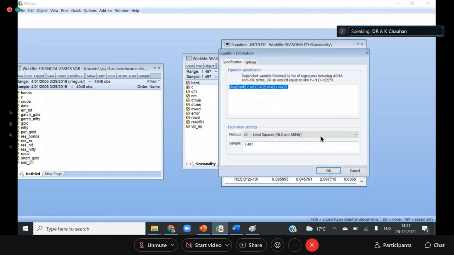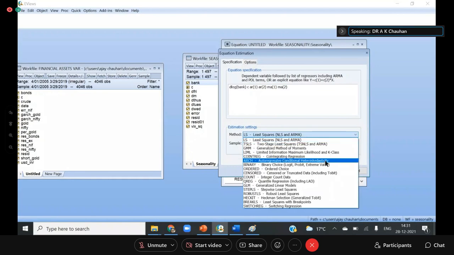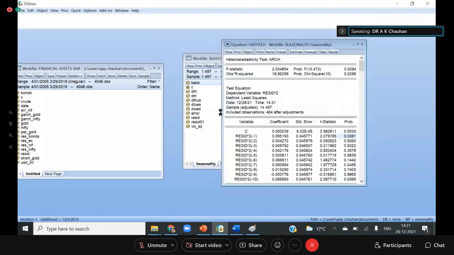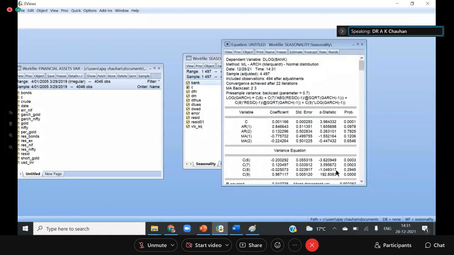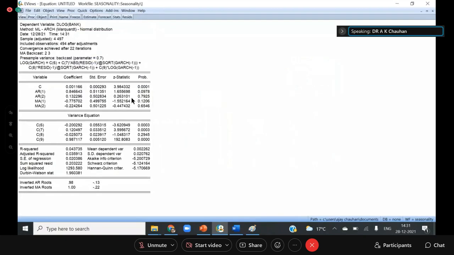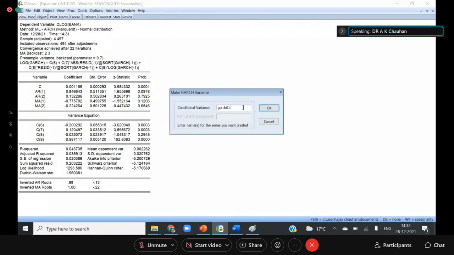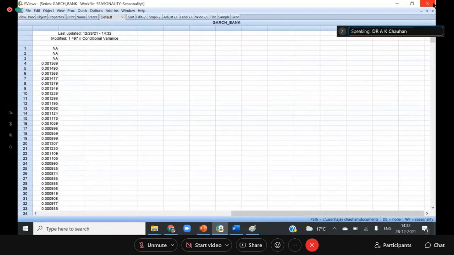Okay, we go for the Garch model, and I'm going to apply the eGarch. Now I am going to save its variance series, the Garch variance series. This is the Garch series of Bank Nifty.